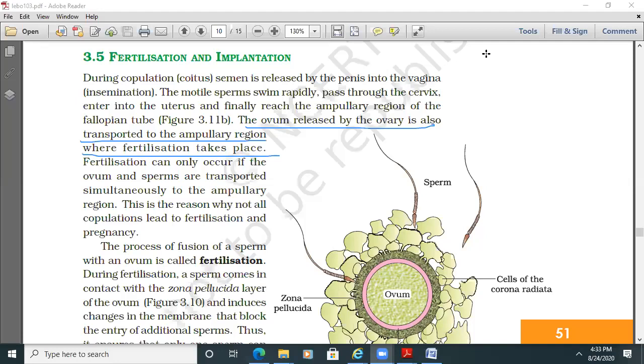Fertilization can only occur if the ovum and sperms are transported simultaneously into the ampullary region. This is the reason why not all copulations lead to fertilization and pregnancy.